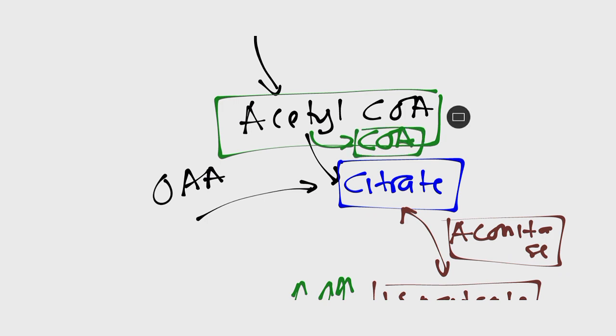So what's going to happen at the end is that we're going to have a high concentration of citrate in the mitochondria. Citrate is going to build up because acetyl-CoA is flowing in and is being converted to citrate, and then isocitrate is also being converted back to citrate. So citrate level will increase. Now, the good thing about citrate is that citrate can cross the mitochondrial membrane. Therefore, it's going to start moving from the mitochondria to the cytoplasm, and it's going to cross via what we call the citrate shuttle. So citrate will be taken to the cytoplasm, and that is why it's going to be used to make fatty acids.